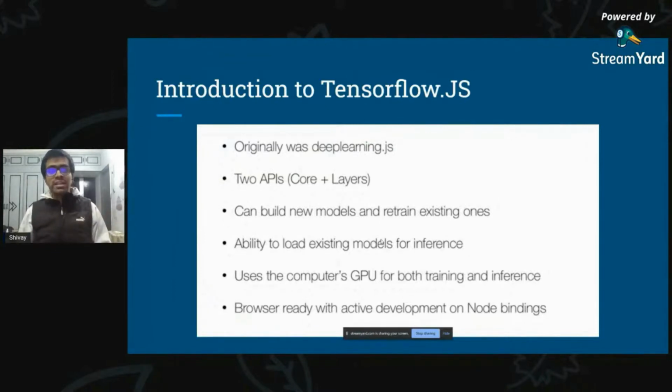And then it uses the computer's GPU, or the WebGL that we'll be talking about a bit later, for training and for inference, for example, for heavily graphic intensive tasks. It is also browser ready and has readiness with server-side deployment using Node.js.